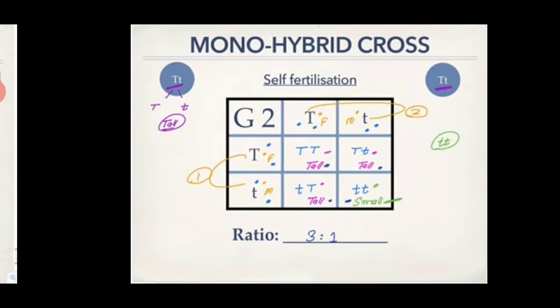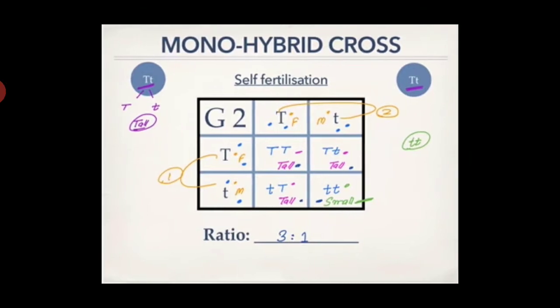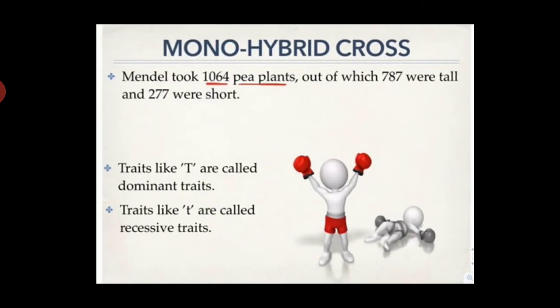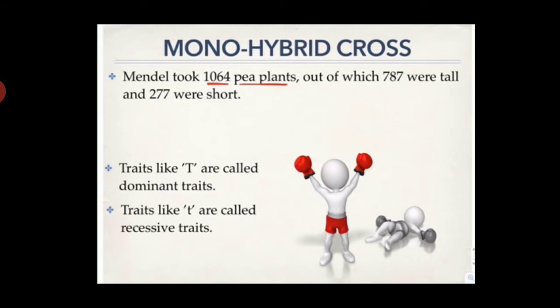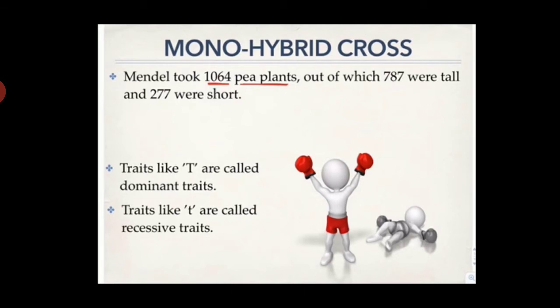One is pure dwarf plant. Mendel took 1064 pea plants, out of which 787 were tall and 277 were short. Traits like T are called dominant traits, and traits like small t are called recessive traits.